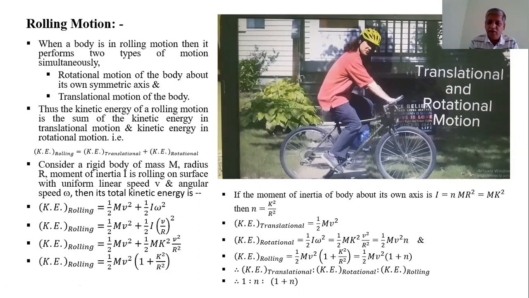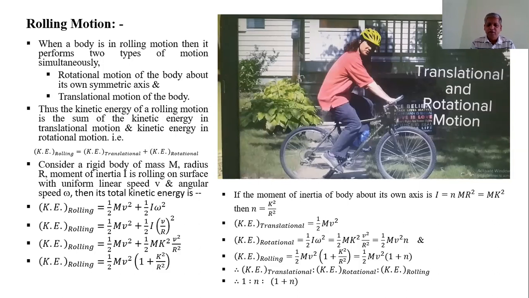So moment of inertia can always be written in terms of n times mr square, where n is any number, rational or natural. This is the expression for the kinetic energy of a rolling body.